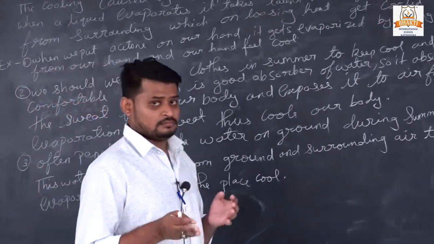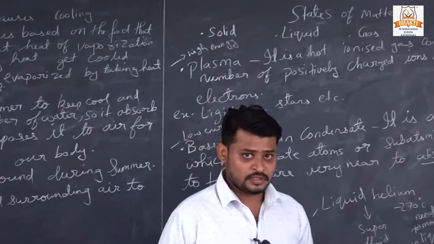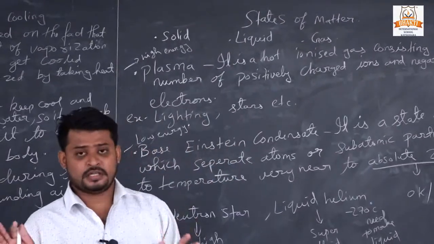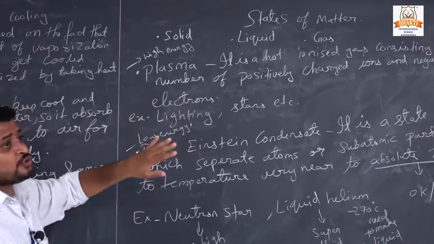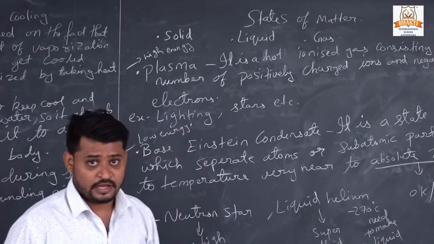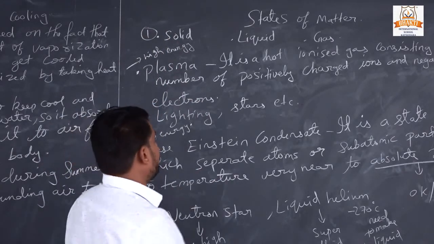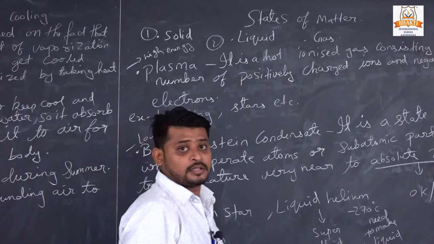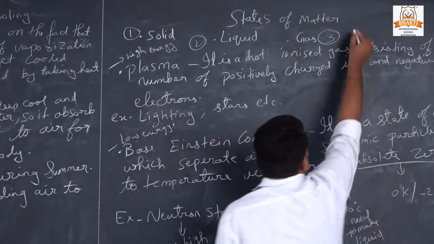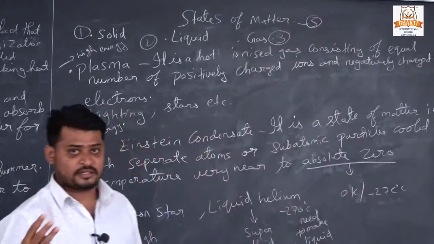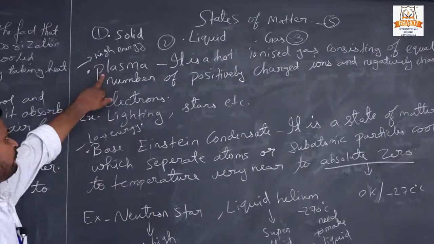So we are going to our last part. We have already discussed states of matter, right? We have studied 3 states of matter, but in this last topic I will add another 2 states of matter. The first state of matter is solid, the second is liquid, and the third is gas, right? There are 5 states of matter in total, but we have studied only 3 till now. Now we are going to discuss the last 2 states of matter.